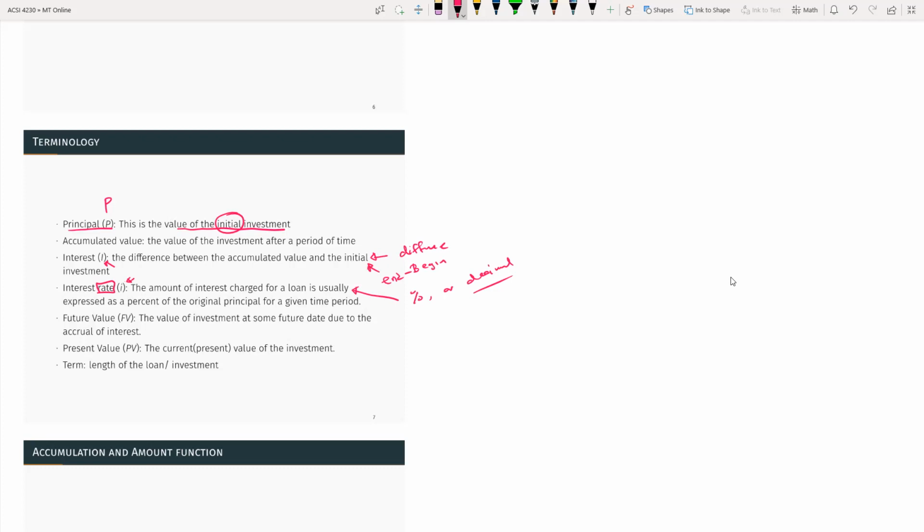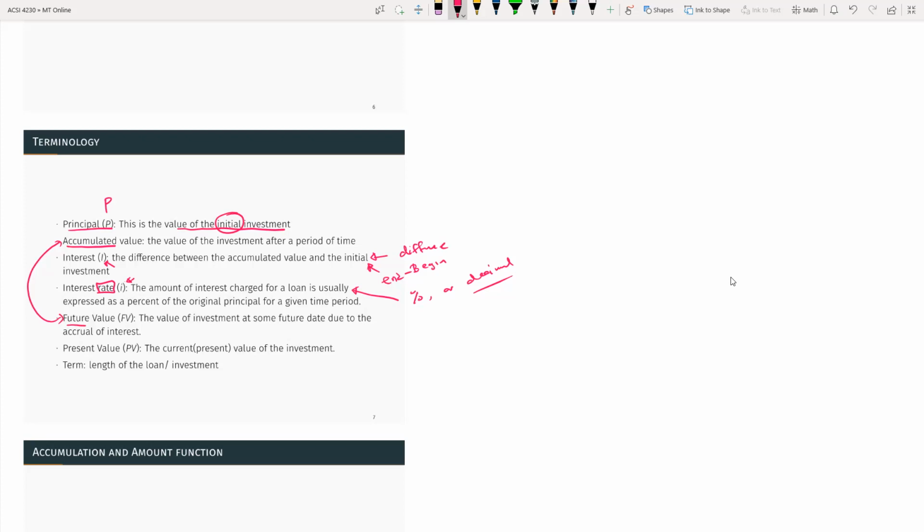Then we have future value. Sometimes you will see accumulated value and future value. They are basically the same, but the concept may be different. Future value is the value of an investment at some future date due to the accrual of interest. So accumulated value is really accumulated. The future value is in a way that you are saying in future this would be the value. So you can see that there's a difference between those two terms.